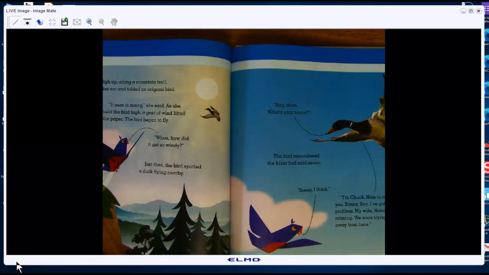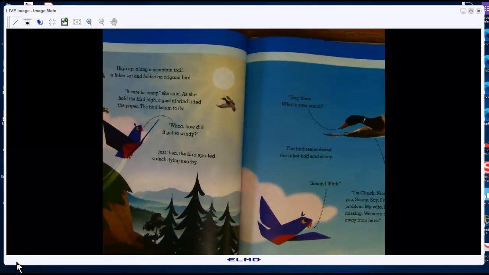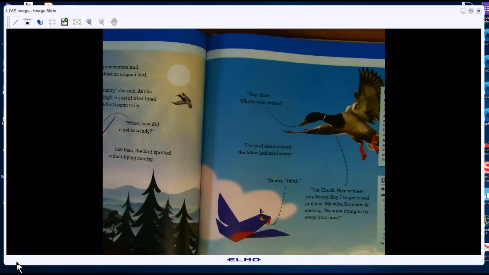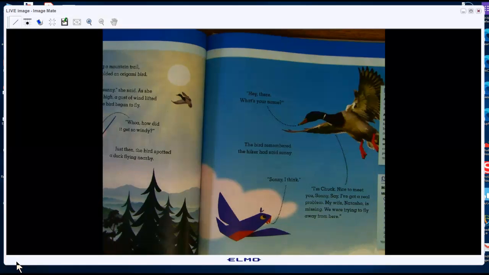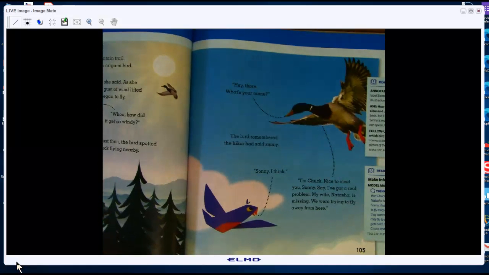High up along a mountain trail, a hiker sat and folded an origami bird. "It sure is sunny," she said. As she held the bird high, a gust of wind lifted the paper. The bird began to fly. Whoa, how did it get so windy? Just then the bird spotted a duck flying nearby. "Hey there, what's your name?" The bird remembered the hiker had said Sunny. "Sunny, I think." "I'm Chuck. Nice to meet you, Sunny.